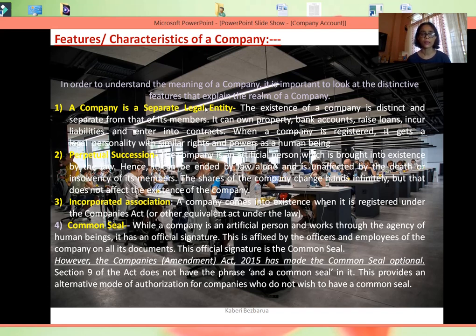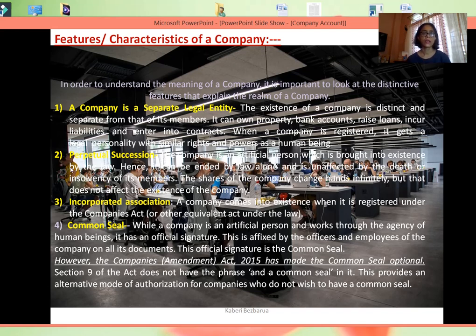You have to understand that in India, a company comes into existence only after it is registered with the Registrar of Companies or any other legal authority. Once it is registered, it becomes a separate entity, separate from the owners. It can raise its own loan, open its company bank account or incur liabilities. That is, it gets rights and powers similar to a human being. That is why it is also said to be an artificial person.